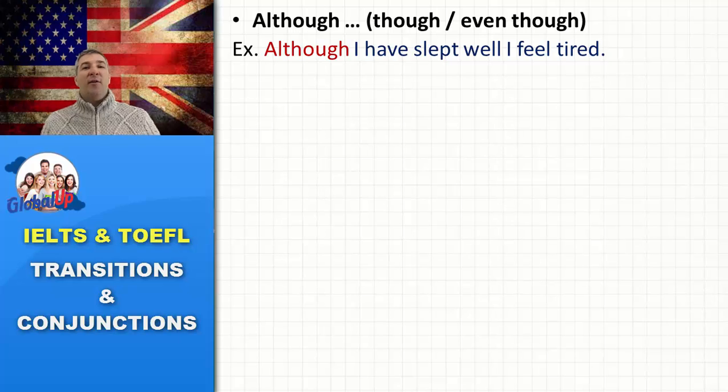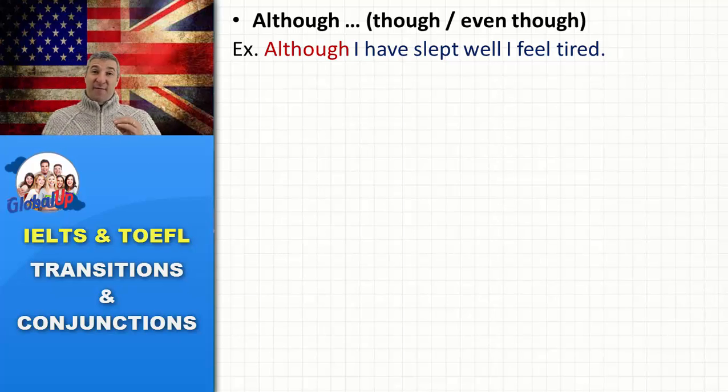Although, though, even though. Let's take a look at the example. Although I have slept well, I feel tired. You could say, I feel tired, though I have slept well. You could invert the sentence. It would be okay. It would be fine.